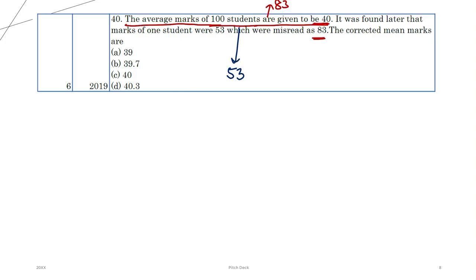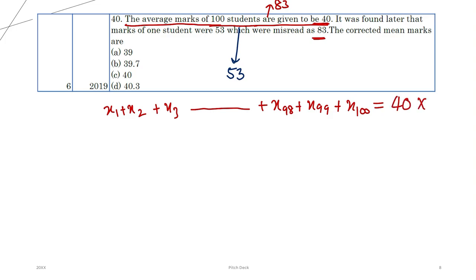So calculating the average of 100 marks as 40, what is the total? Suppose these are the marks of 100 students, x1, x2, x3 till x100. The total marks scored by this many students is 40 into 100, that is 4000. Let's say this person's marks right now is 83.